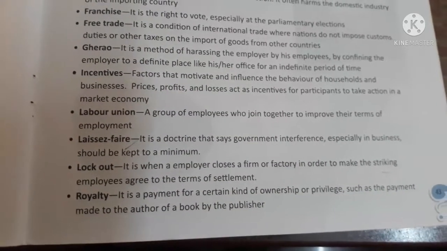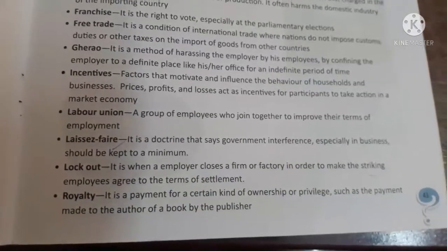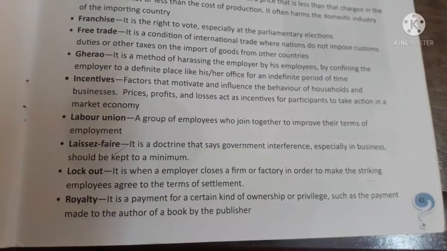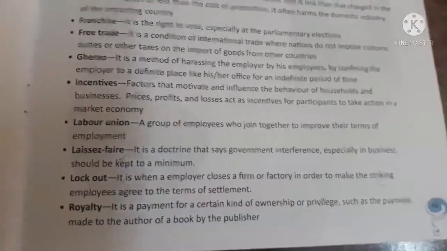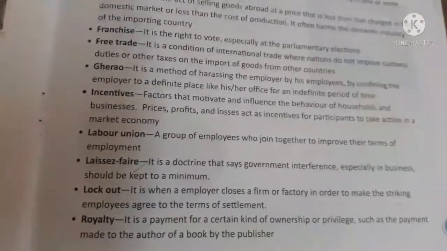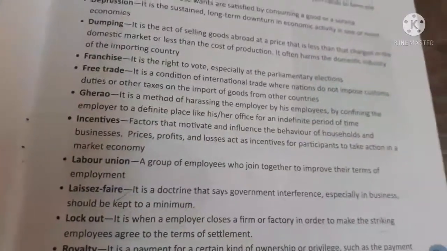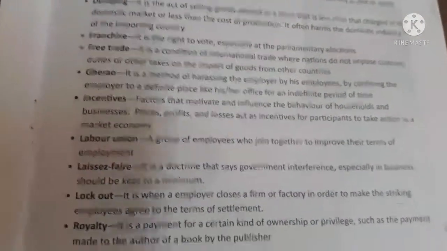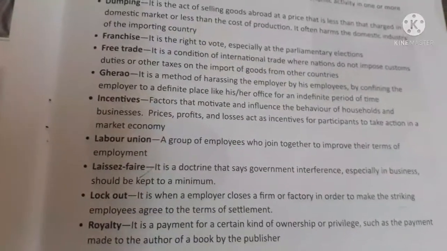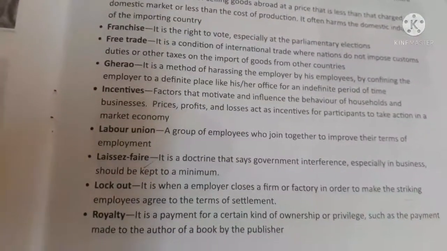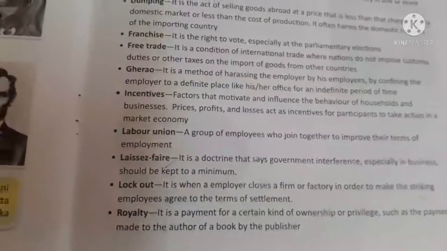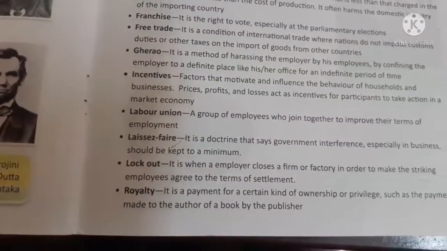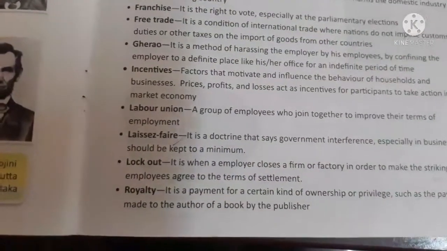Royalty. It is a payment for a certain kind of ownership or privilege, such as payment made to the author of a book by the publisher. See, if you are writing a book and you don't have to publish it yourself, many organizations publish books. They'll take your book and publish it, and produce a larger number of copies.